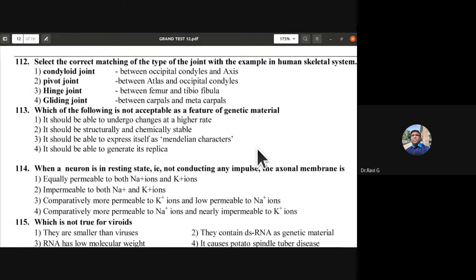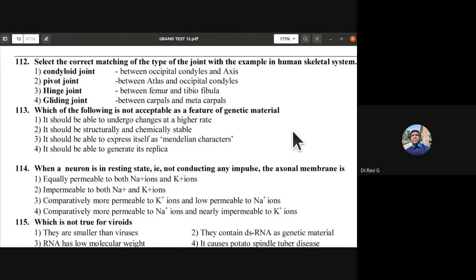113th, which of the following is not acceptable as a feature of genetic material? It should be able to undergo changes at a higher rate. It should be structurally and chemically stable. It should be able to express itself as Mendelian characters. It should be able to generate its replica.